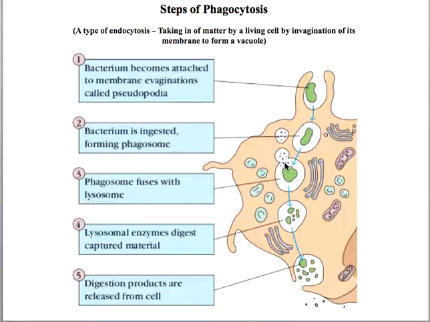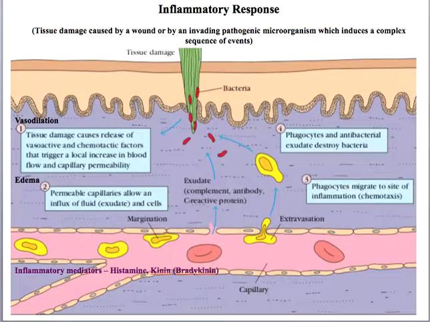This phagosome can now fuse with a lysosome, and because there are enzymes present inside the lysosome and the lysosome has a very low pH, at this pH these enzymes are active and can digest the bacteria very well. This is the procedure by which the infection is eliminated.